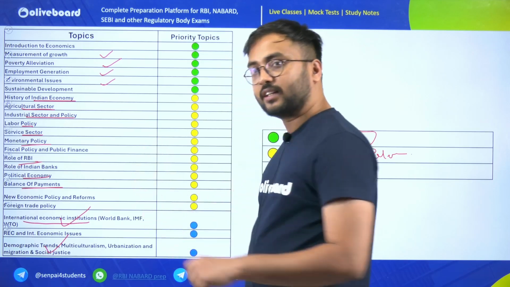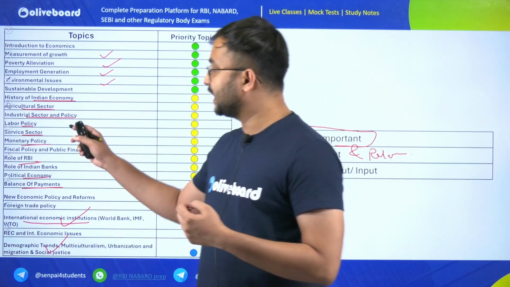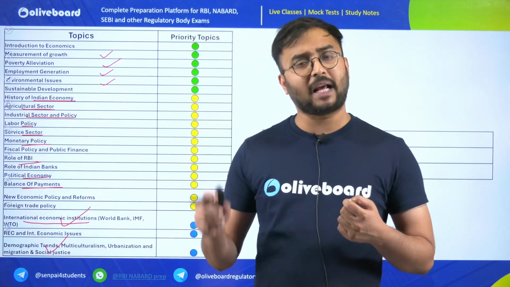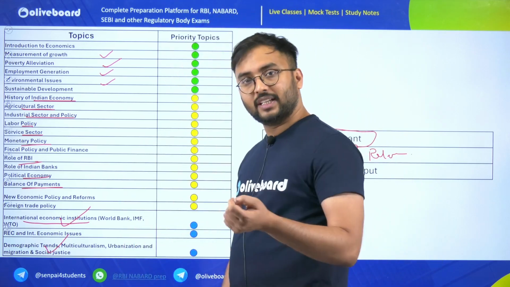Try to connect service sector with agriculture. How will you connect service sector with agriculture? Simple, food processing industry. To convert a primary product from agriculture to tertiary product, service sector or manufacturing sector.